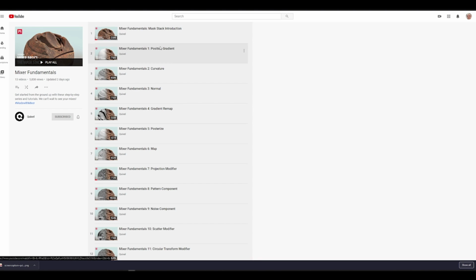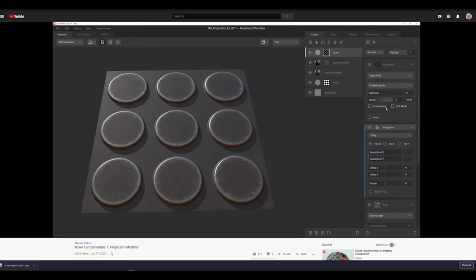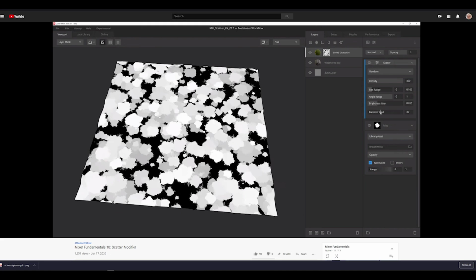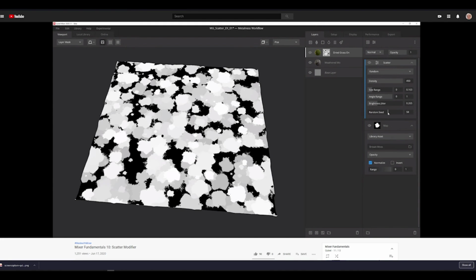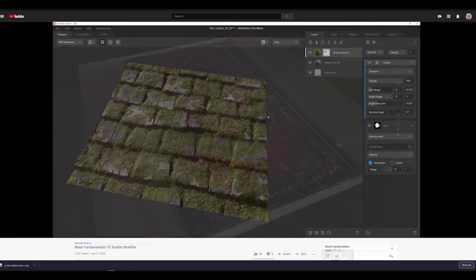These videos take you through a great many of the tools inside of Mixer, including things like gradient position, curvature, normals, projection modifiers, pattern components, noise components, and many more. This is a great way to learn Mixer and to integrate photorealistic textures into your Unreal Engine projects. You'll be able to utilize the entire Megascans library as well as paint directly on 3D models.